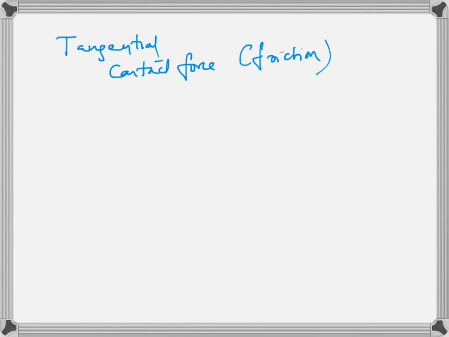Relative motion means, for example, if there are two blocks like this, if this is moving with 2 meters per second, if this also moves with 2, there is no relative motion. But if it moves with 3, then they rub each other. So there is tangential contact force which is called friction. Okay, so in this case friction acts on the upper block also, friction acts on the lower block also. When you rub your two hands, frictional force acts on both of your palms, both of your hands. Okay, so it is a tangential contact force.